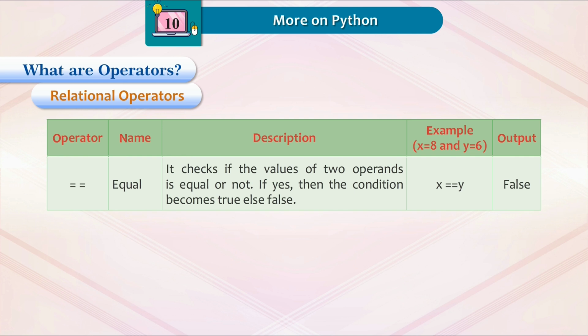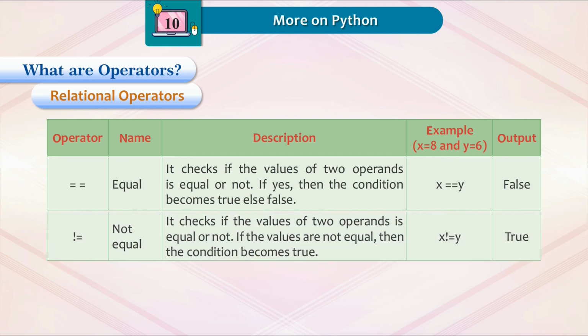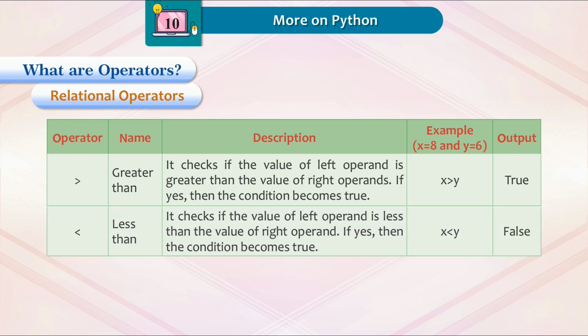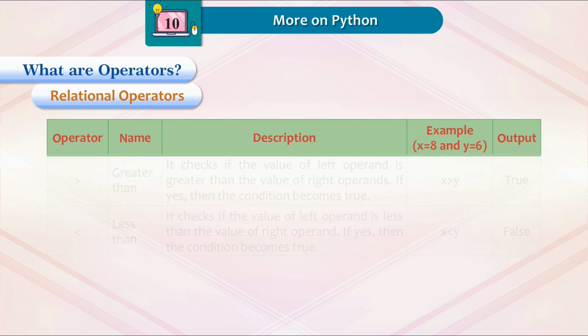x equal to y, output false. Not equal. It checks if the values of two operands are equal or not. If the values are not equal, then the condition becomes true. x not equal to y, output true. Greater than. It checks if the value of left operand is greater than the value of right operand. If yes, then the condition becomes true. x greater than y, output true. Less than. It checks if the value of left operand is less than the value of right operand. If yes, then the condition becomes true. x less than y, output false.